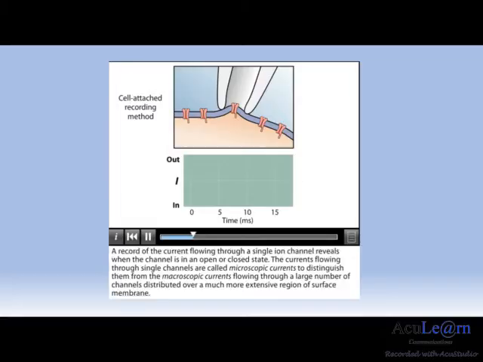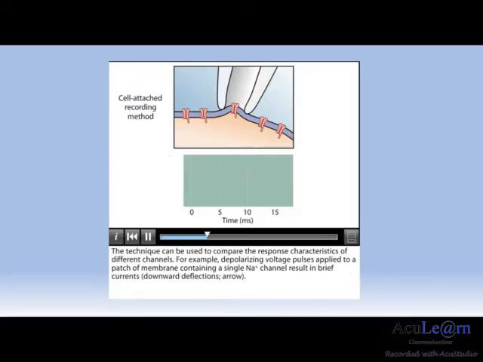A record of the current flowing through a single ion channel reveals when the channel is in an open or closed state. The currents flowing through single channels are called microscopic currents to distinguish them from the macroscopic currents flowing through a large number of channels distributed over a much more extensive region of surface membrane. The technique can be used to compare the response characteristics of different channels.